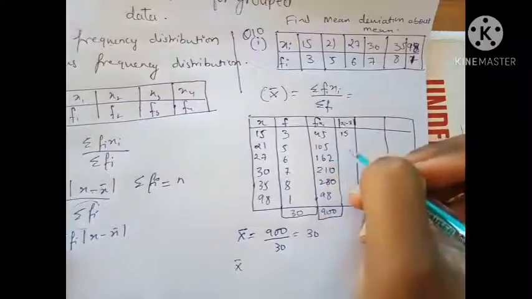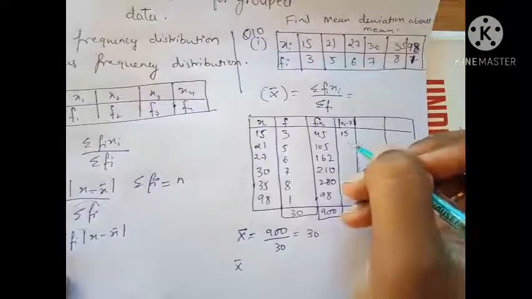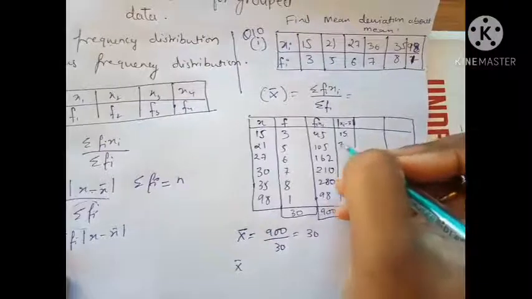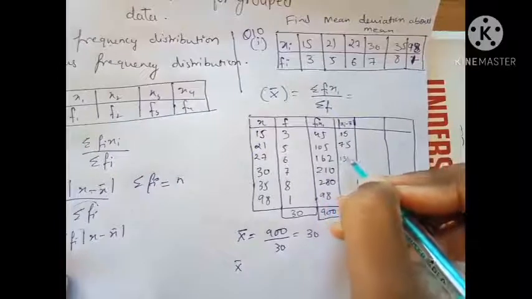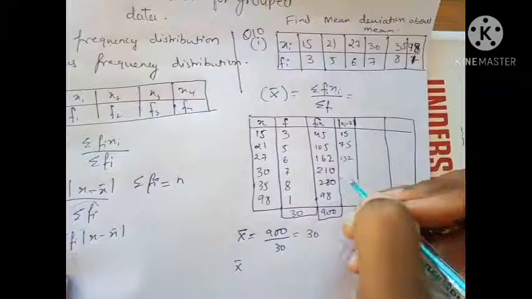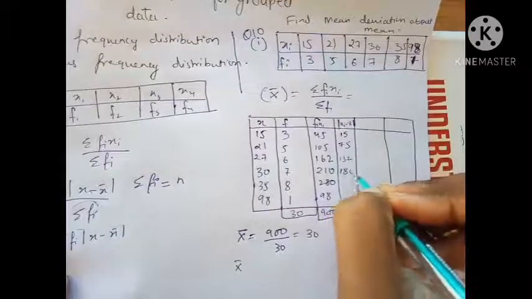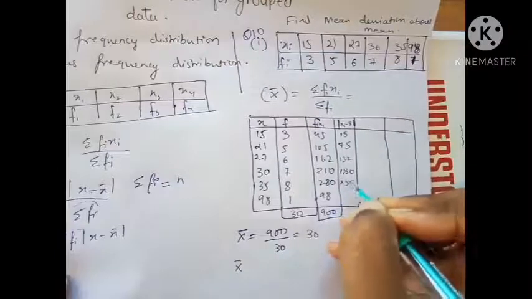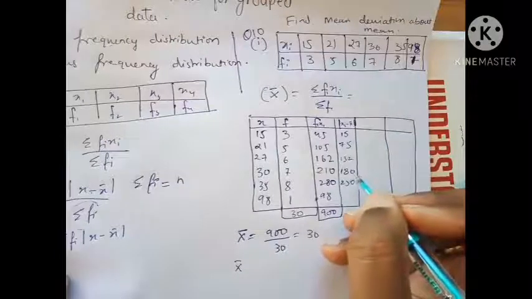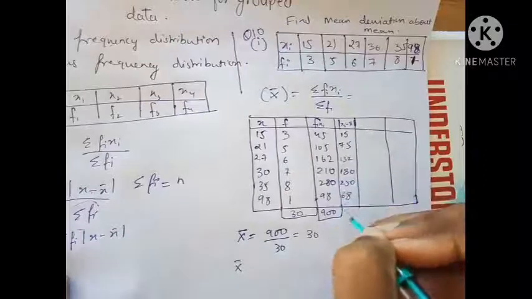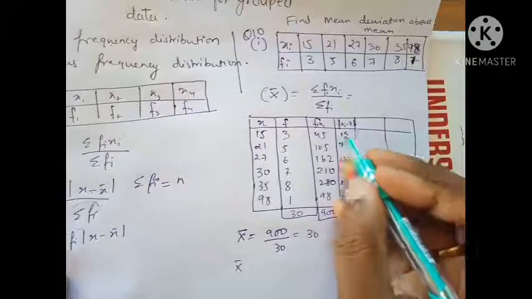Subtracting 30 from this, how much will you get? 15. Subtracting 30 from this, 9. Subtracting 30 from 162 gives 132. Subtracting from 210 gives 180. Subtracting from 280 gives 250. And subtracting from 98 gives 68. So this is xi minus the mean, and this is called deviation.